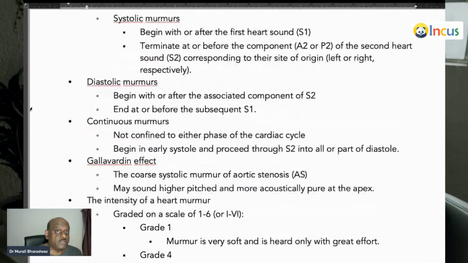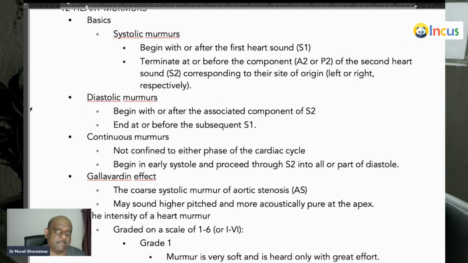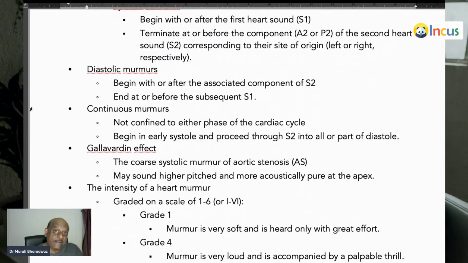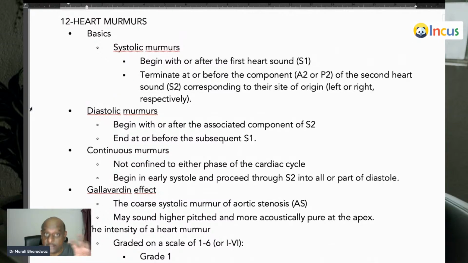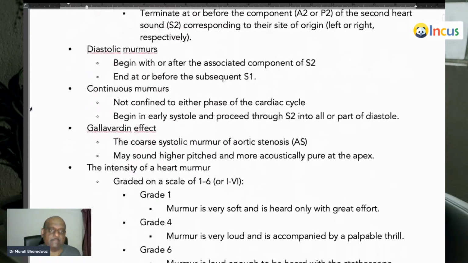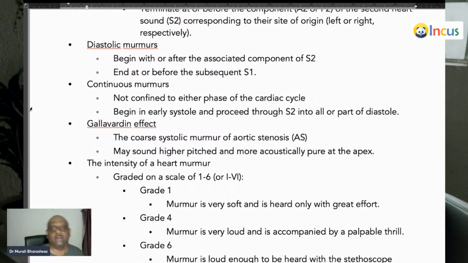Aortic stenosis leads to a systolic murmur. Mitral regurgitation leads to a systolic murmur. It's a pansystolic murmur, whereas aortic stenosis is an early systolic murmur. Continuous murmurs are not confined to one cycle, like PDA, patent ductus arteriosus, which is a continuous machinery murmur.